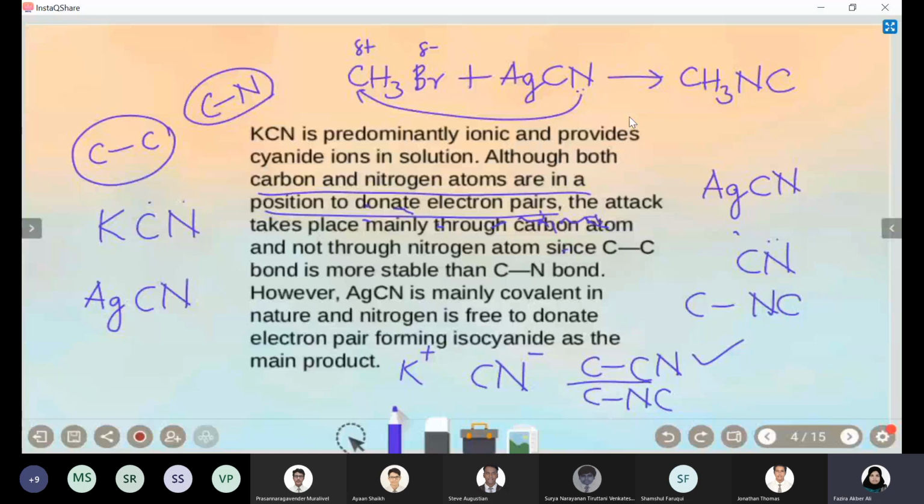So this is somewhat related to my answer here. It's not about the strength of the bond, it's the difference in the type of the bond. One is ionic and the other one is covalent in nature. And because of the electropositivity... Am I clear? Yes, ma'am. So just make a note of it. It's one of the important questions.